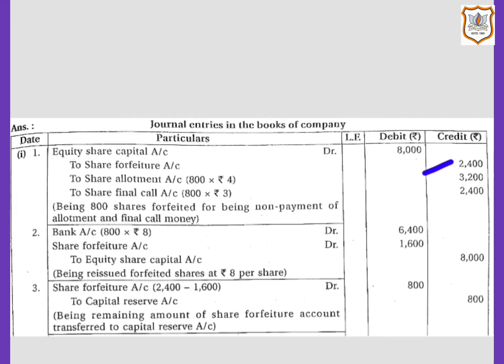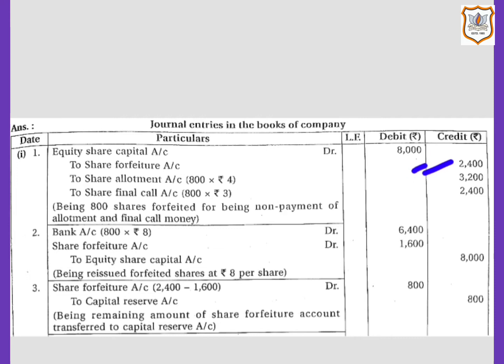Rupees 3 is the amount per share which has been already received by the company at the time of application. So 800 multiplied by 3, that comes to rupees 2,400.